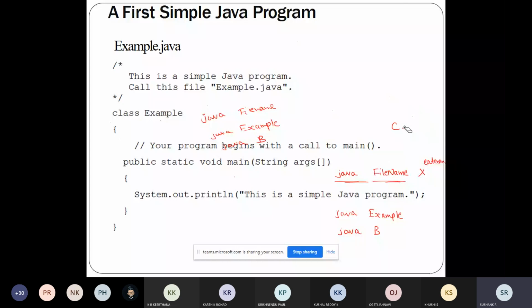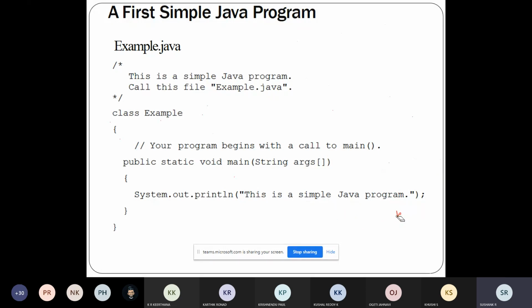Just go through this program for a minute. After this, we will just revise what we have learned till now. Just go through this program for a minute.